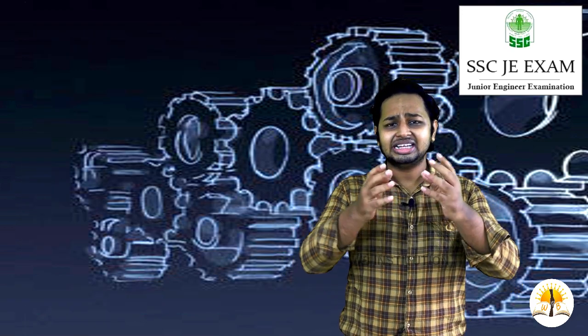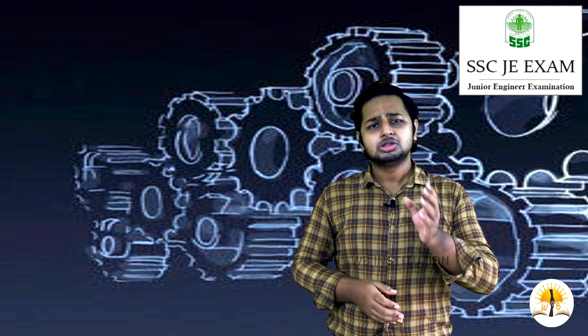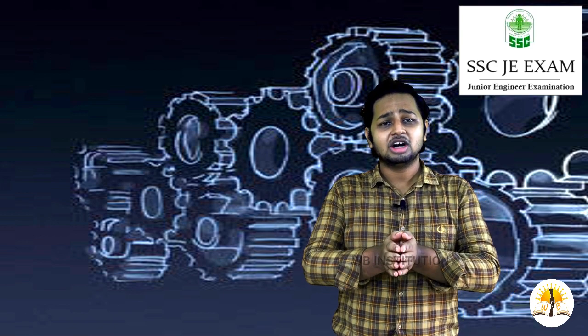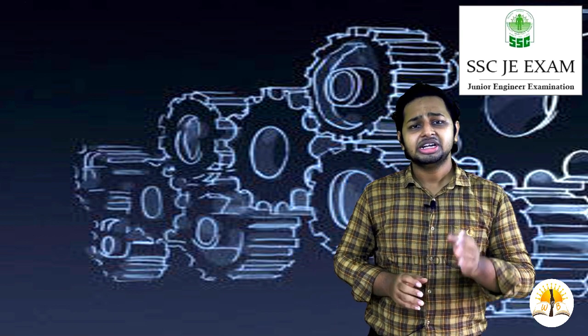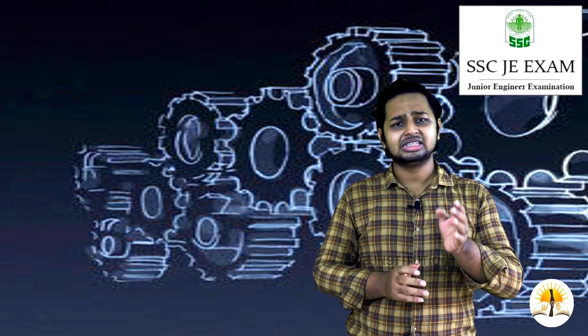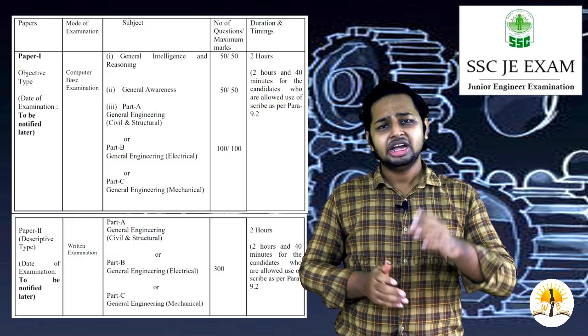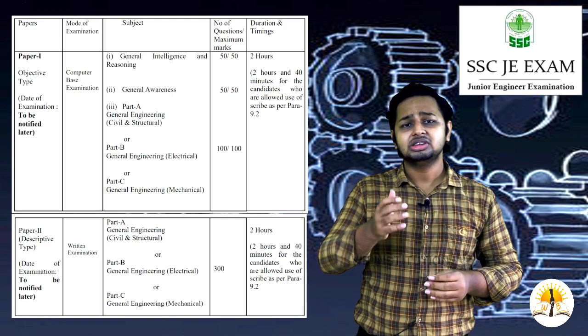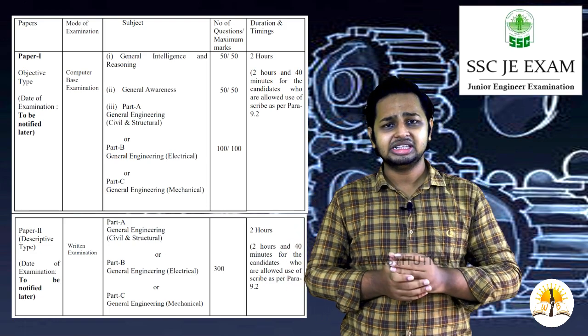Now let us see a brief description of how the examination is classified. The total SSC JEE examination for any branch is given for a total of 500 marks. It is classified into two examinations, paper 1 and paper 2. In paper 1 we have three parts, it is divided into 3 subparts.